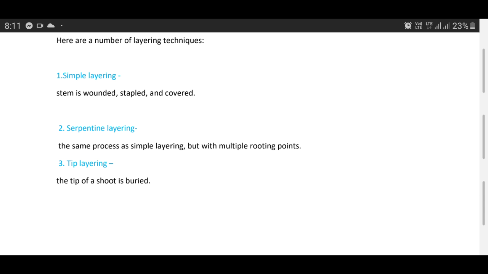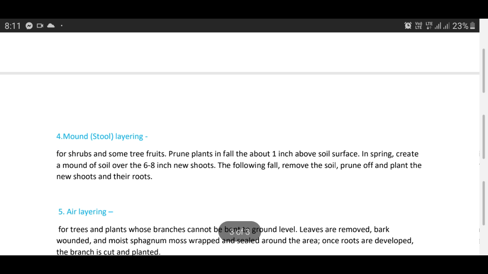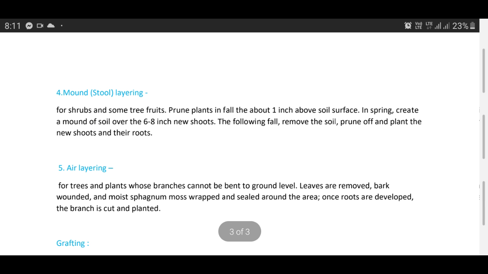Tip layering, when the tip of a shoot is buried in the soil. Mound or stool layering is generally practiced for some fruit plants and some herbaceous plants.